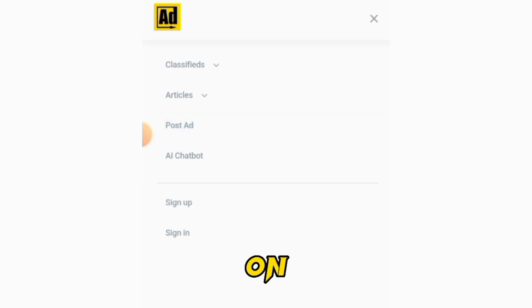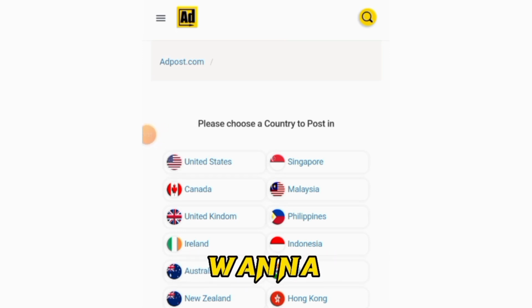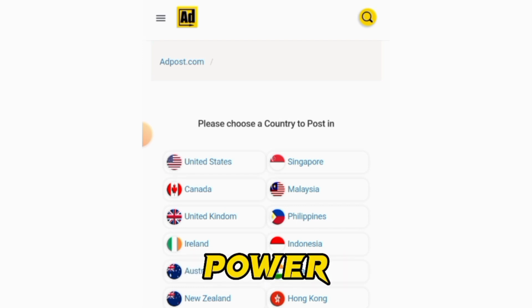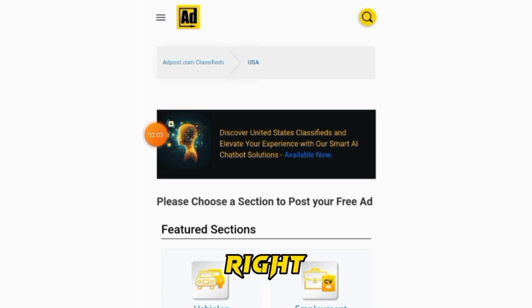So once you click on this post ad section, it's going to take you over to this page. You will be asked to select your targeted country. That is the kind of place you want to target. So I'm going to advise you go with the USA, or you could go with Canada, Malaysia, Philippines. All you need to do is choose the country you want to run ads to. But for me, I prefer you run ads to the USA because they are the ones that have the high purchasing power, so you will be able to get more conversions to your CPA marketing link.